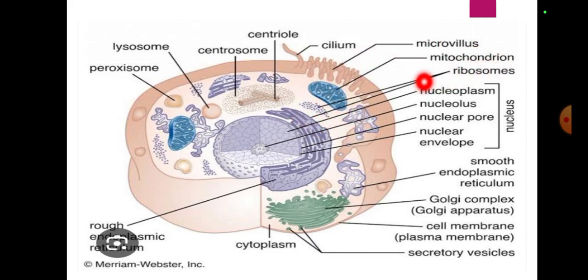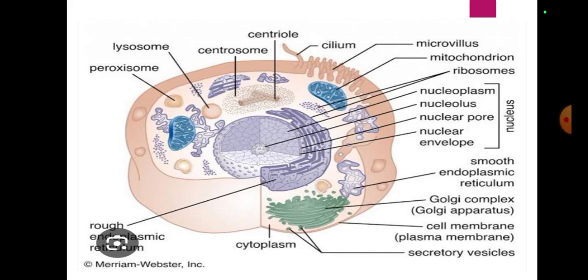Then the mitochondrion. This is a single mitochondrion, and many are called mitochondria. Then I'll tell you about the cytoplasm, and all the things present in the cytoplasm. This is the cytoplasm, and the cell membrane is the outermost covering. Then we have the Golgi complex, or Golgi apparatus.